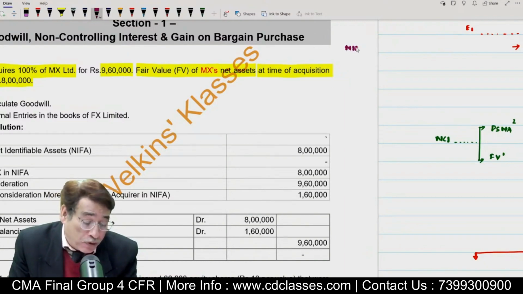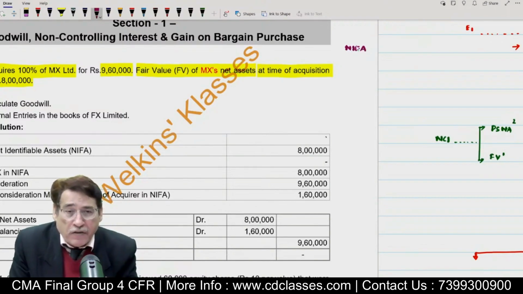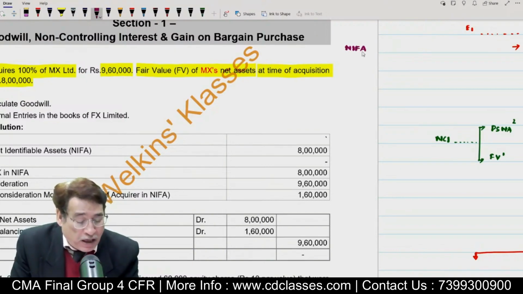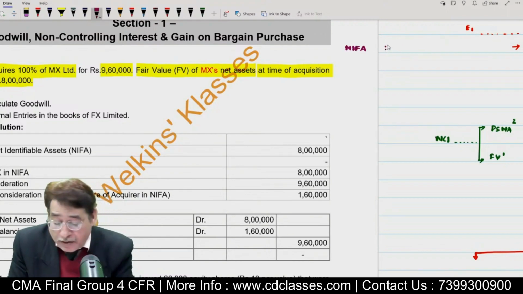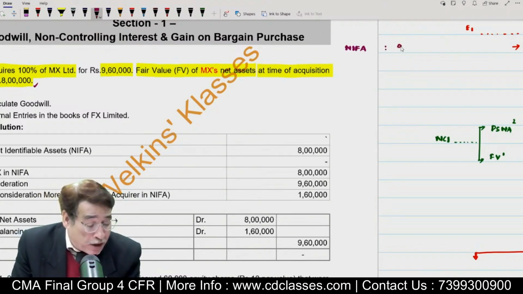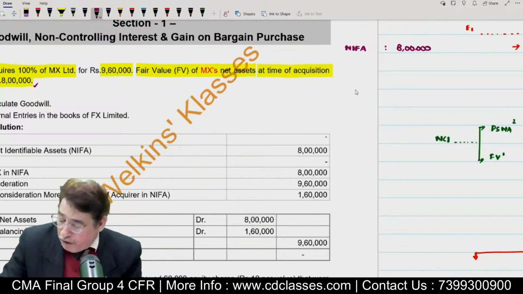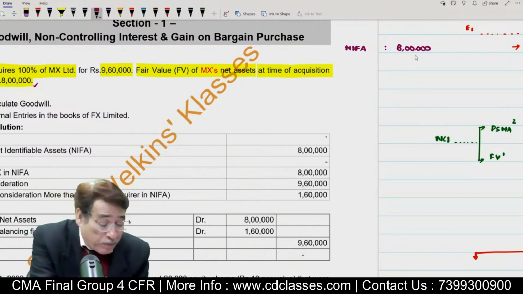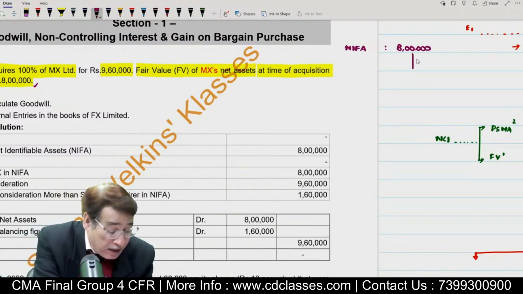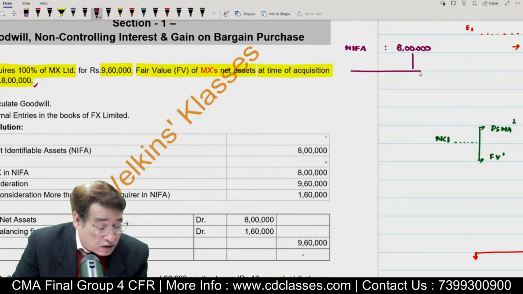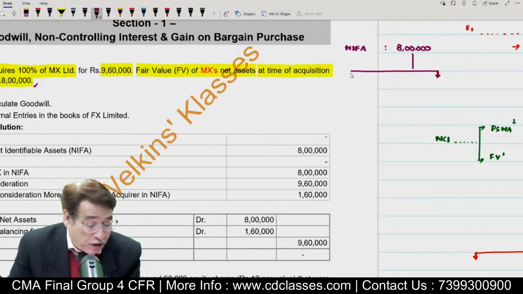First of all, I am supposed to take into account NIFA. When I say NIFA, it means net identifiable assets of the acquired company on the date of acquisition at fair value. I'm simply writing NIFA. Now, we have already seen that 8 lakh is the value, so I'm going to write here 8 lakhs. Out of 8 lakh worth of NIFA, all I want to know now is what is the NCI share? Sir, in this question, there is no need for NCI. Right, you are absolutely right. In this case, there is no NCI, but still, just to make the point a little bit clear, NCI is 0 in this case. Why?